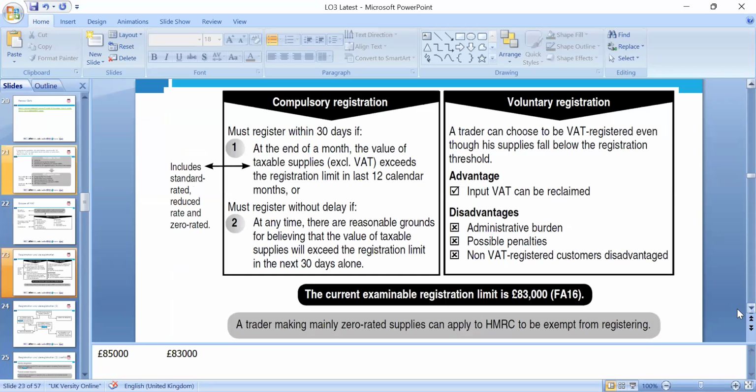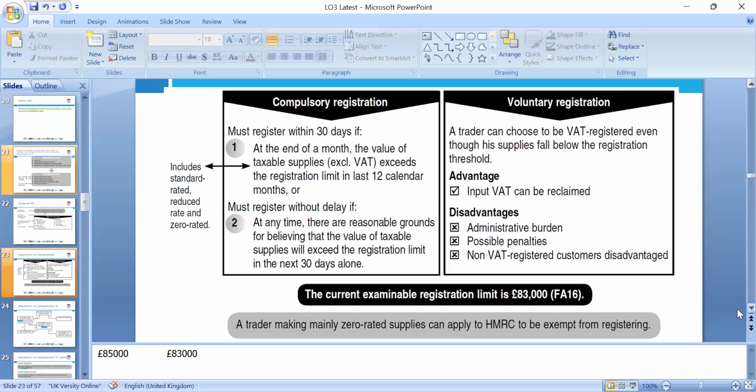Okay, so we have to look at compulsory registration. You must register within 30 days of the end of the month if the taxable supplies, excluding VAT, exceed the registration limit in the last 12 calendar months, or you must register without delay at any time there are reasonable grounds for believing the taxable supplies will exceed the threshold in the next 30 days.